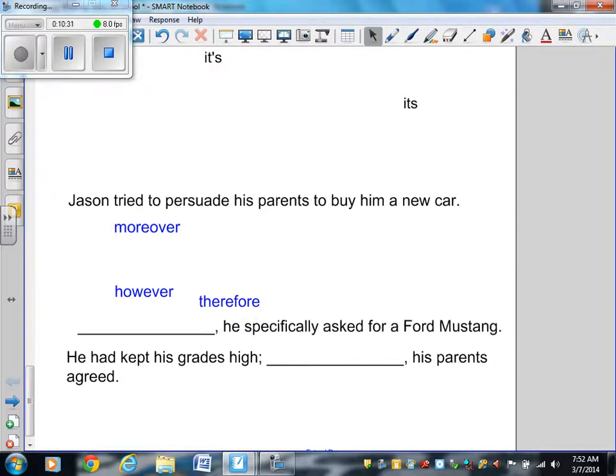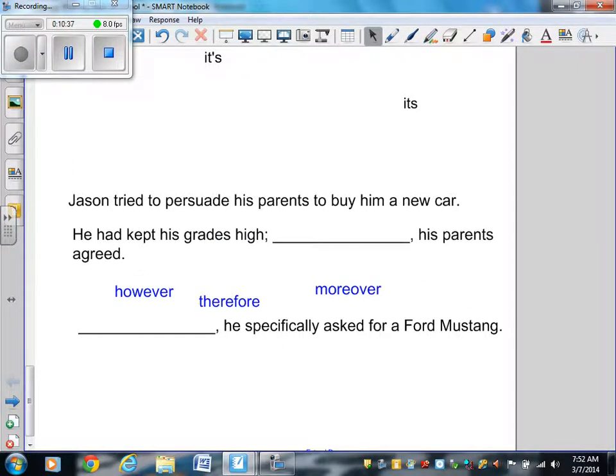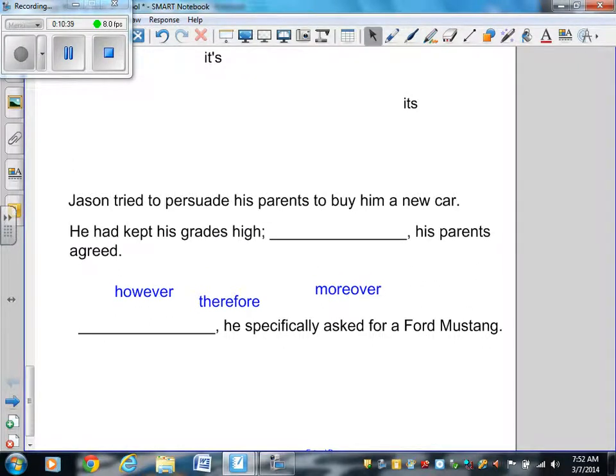Now I'm going to move that out of the way. Let's keep the first sentence the same, and let's try a different sentence. Jason tried to persuade his parents to buy him a new car. He had kept his grades high. Blank, his parents agreed. Let's try however. Jason tried to persuade his parents to buy him a new car. He had kept his grades high.